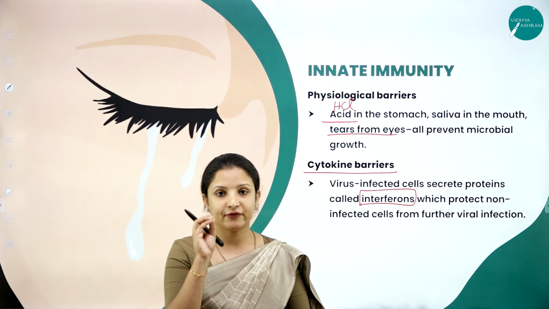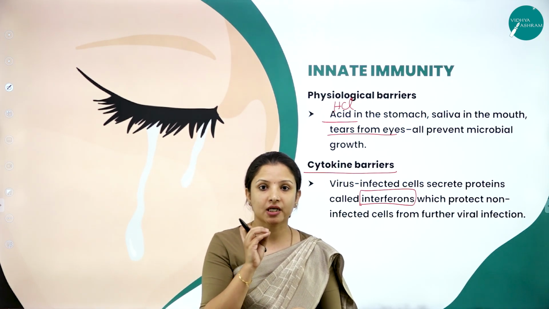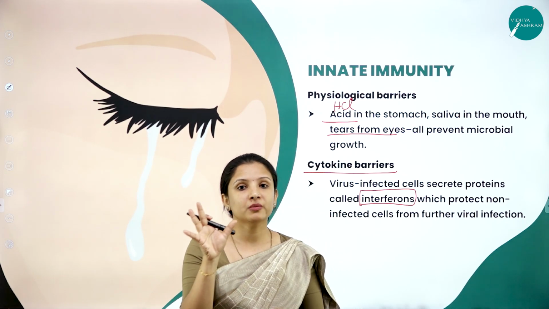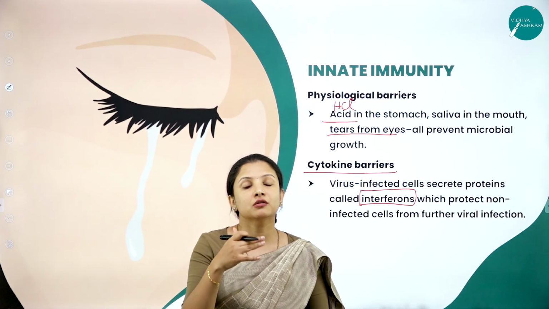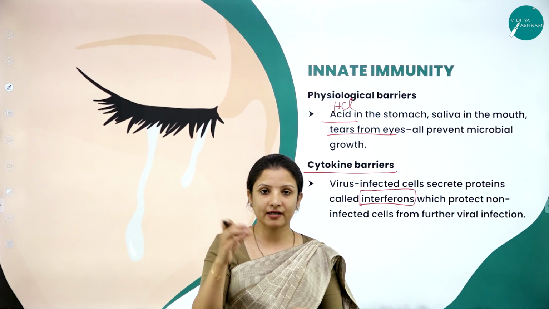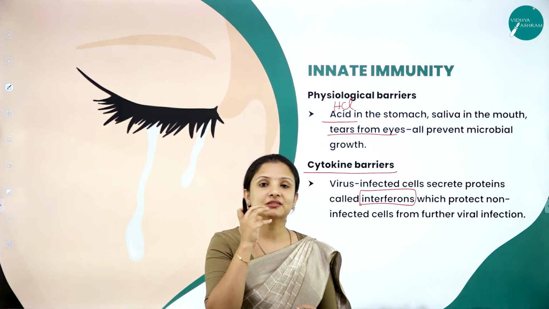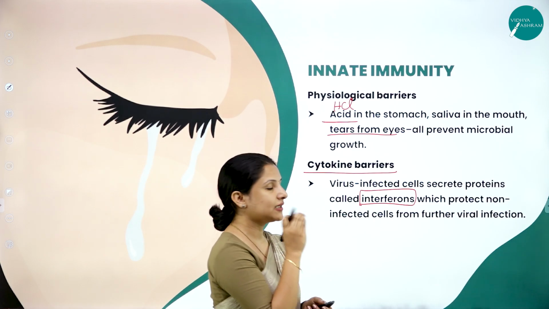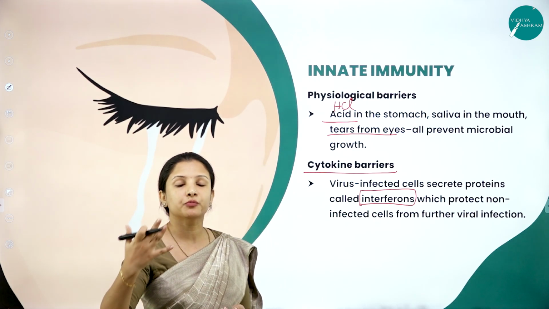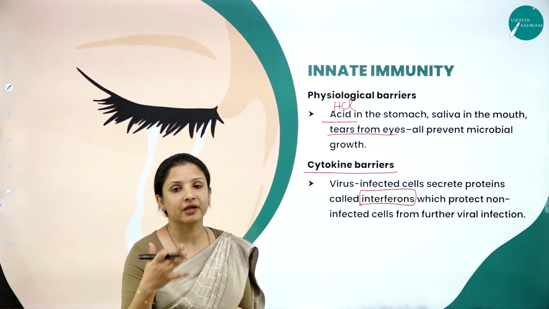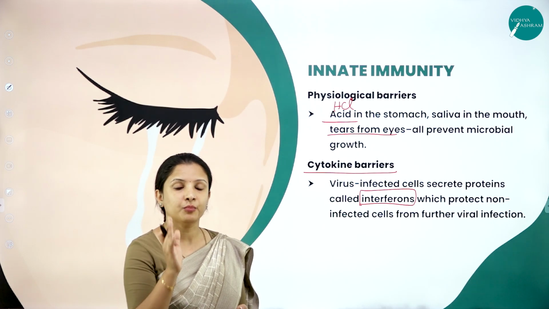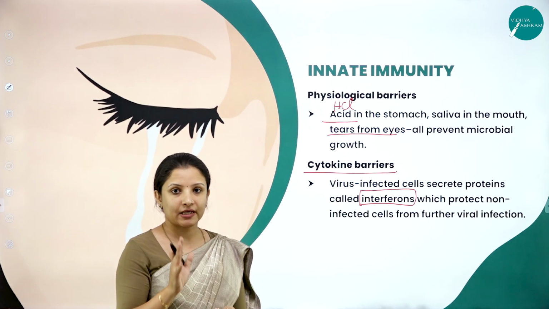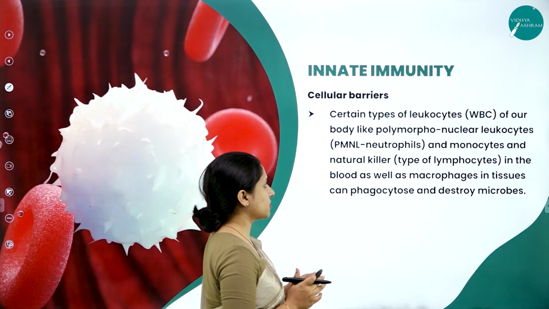So what happens here? Say for example, a virus has infected the cell. We have numerous cells in our body, so the infection should not spread to the neighboring cells. At that time the infected cells will start secreting a protein called interferons, and these interferons in turn will protect the non-infected cells from getting further infection, therefore preventing viral spread inside our body. So that is about the cytokine barrier.